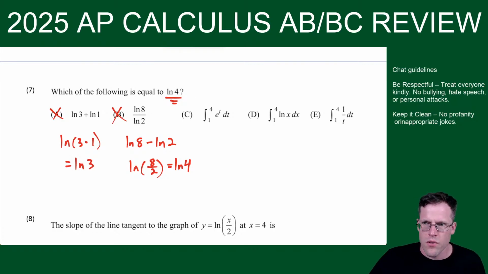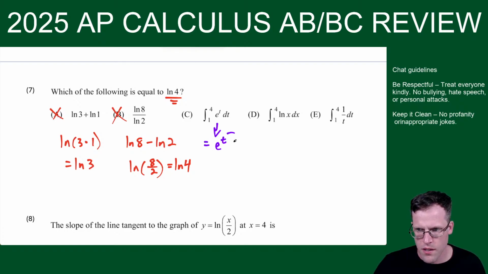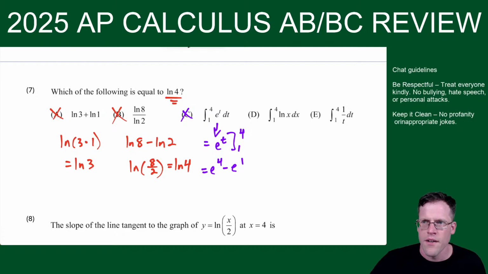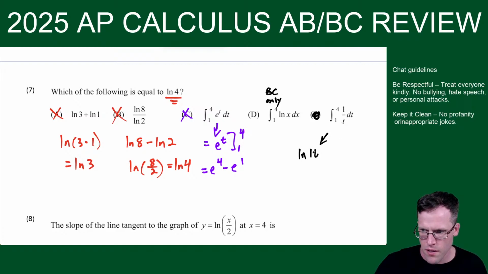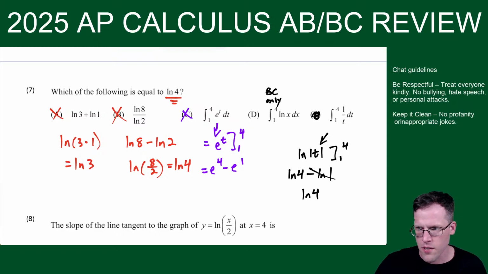So now we get into unit 6. The antiderivative of e to the t is e to the t from 1 to 4. So we have e to the 4th minus e to the 1st, which is not equal to natural log 4, so this is out. This one is a BC only, so it kind of doesn't belong here, but I'll show it anyway. But it's going to be choice E. Reason being, the antiderivative of 1 over t is natural log absolute value t from 1 to 4. And then you have natural log absolute value 4 minus natural log of 1, which is 0. And this equals ln 4. So that's why it's this one.